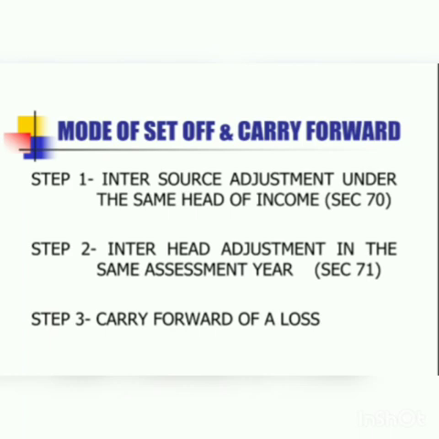Now, there are two modes of set off of losses. First is inter-source adjustment. It means we need to set off loss under the same head of income, that is covered under section 70. And second step is inter-head adjustment in the same assessment year, that is covered under section 71. And step third is if we are not able to set off the loss under the same head and we are not able to set off our loss on the other heads, then we use the third step, that is carry forward of losses.